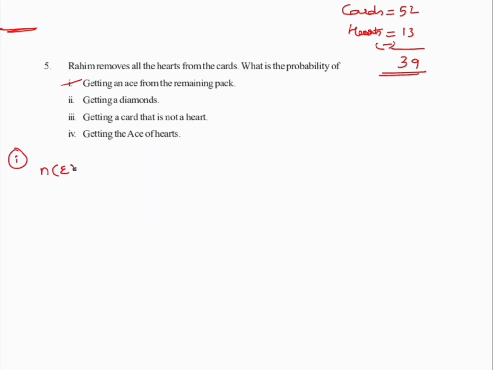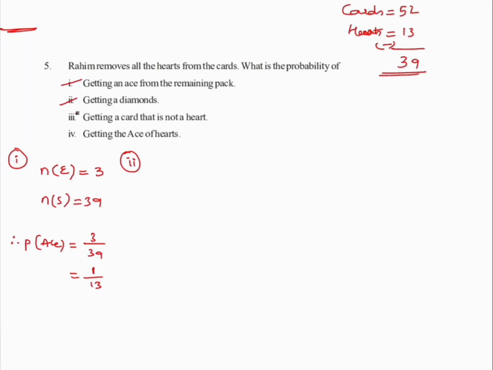The required event is to be an ace. So what would be the number of aces left? The number of aces left is 3. What is the sample element? Sample element is your total element, that is your 39. So therefore the required probability of getting an ace is how much? It is 3 by 39. If you divide this with 3 in the numerator and denominator, this is your resultant. So let us look at the second bit as well.